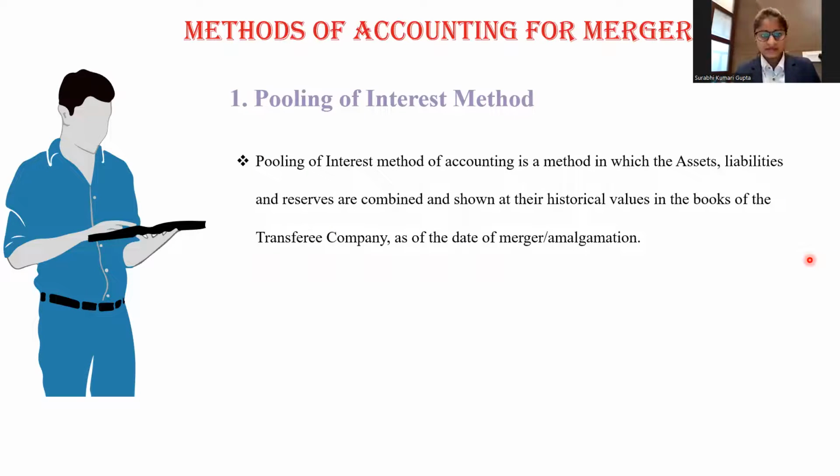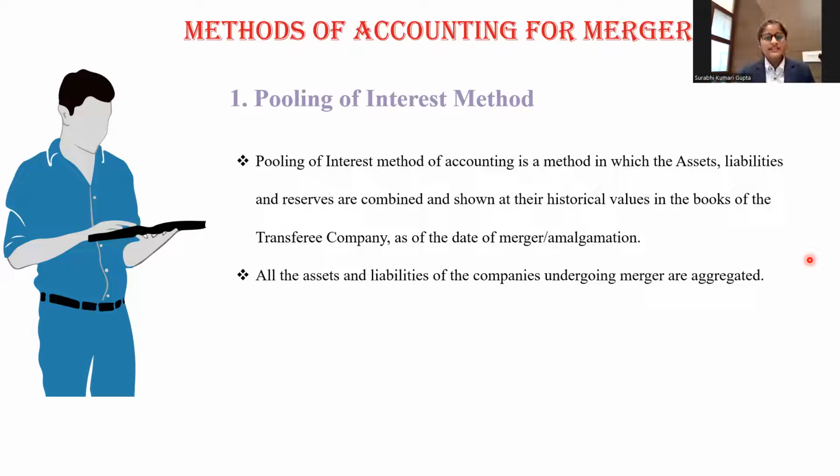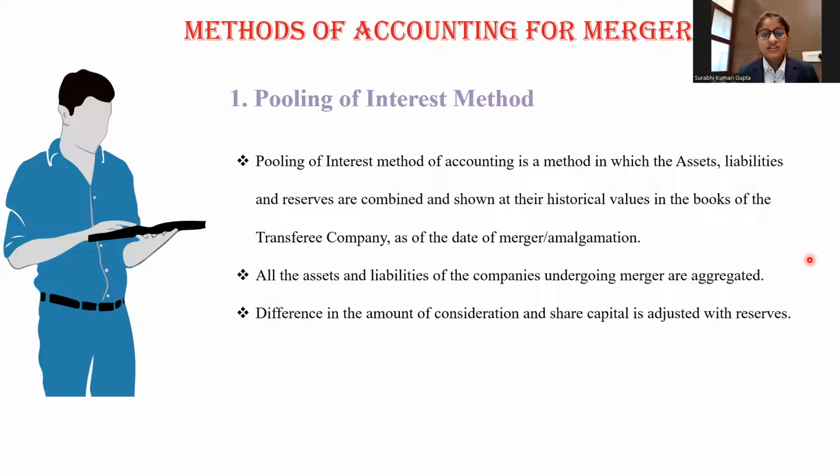Pooling of interest method. The pooling of interest method of accounting is a method in which the assets, liabilities, and reserves are combined and shown at their historical values in the books of the transferee company as of the date of merger or amalgamation. All the assets and liabilities of the companies undergoing a merger are aggregated. Difference in the amount of consideration and share capital is adjusted with the reserves. The identity of the transferor company is kept intact.